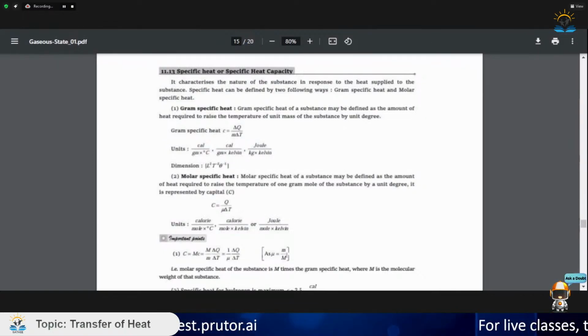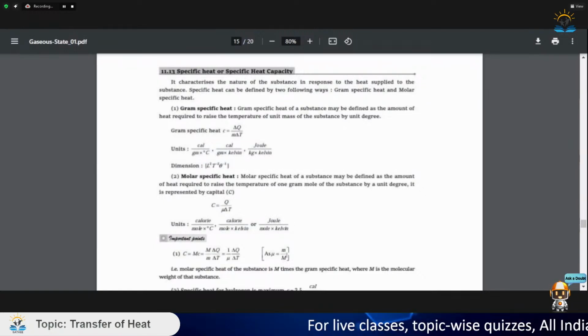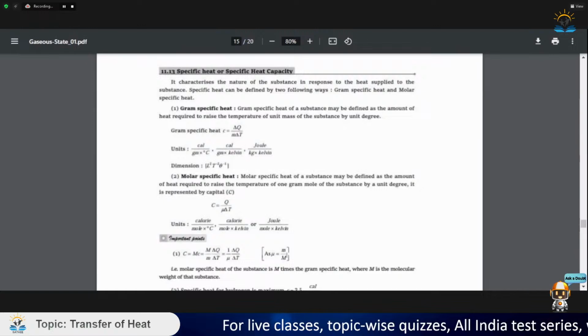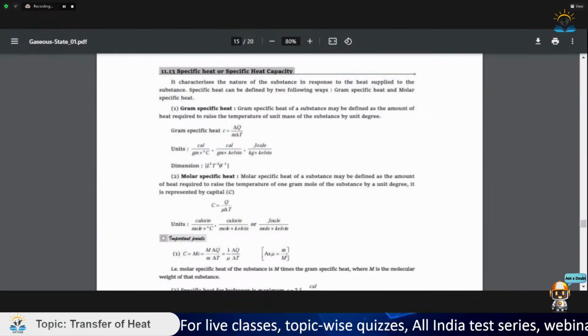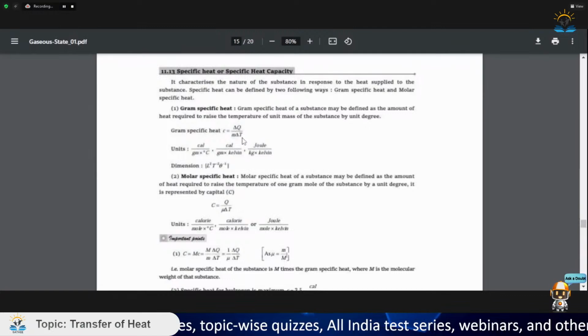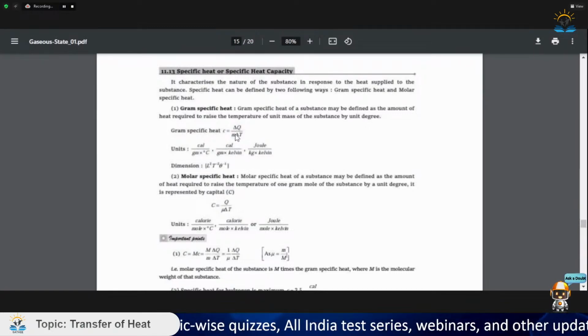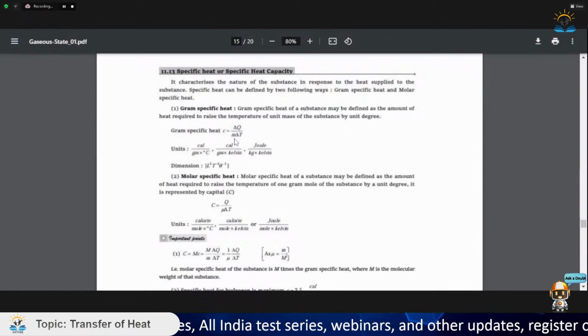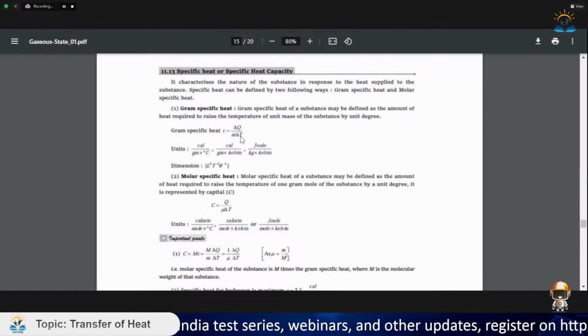To raise the temperature of 1 gram of stone by 1 degree Celsius, the heat we require is known as gram specific heat, and we denote it by C. So basically C is equal to heat delta Q, required to raise the temperature of unit mass m of that substance by 1 degree Celsius.